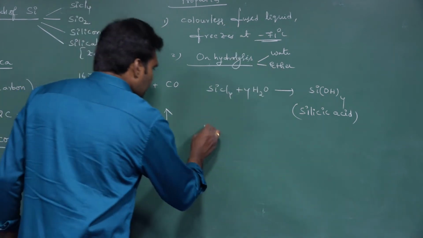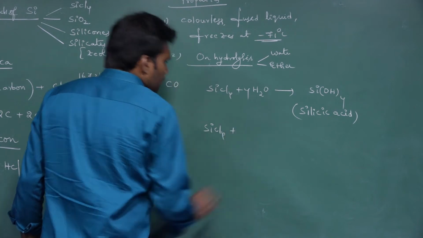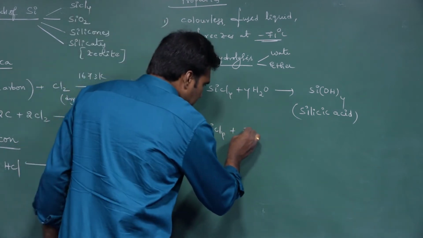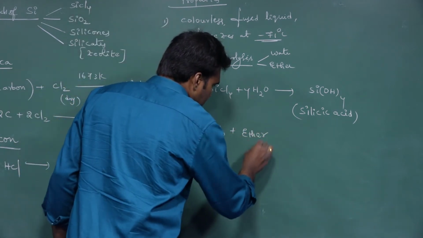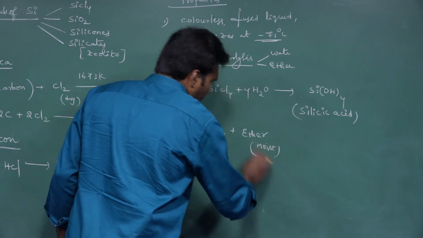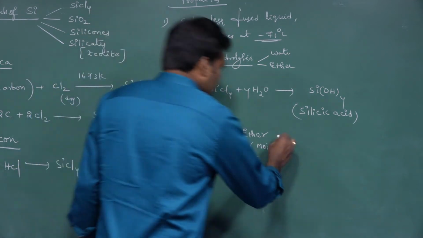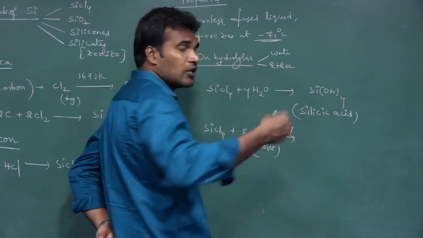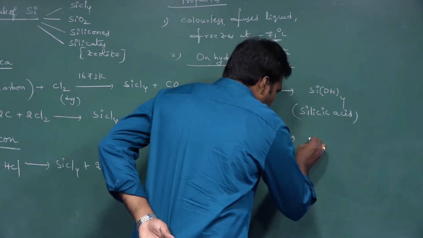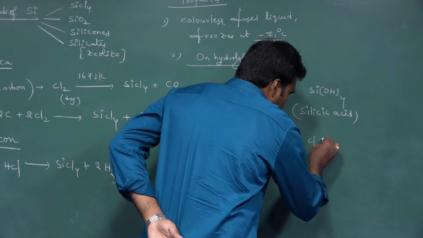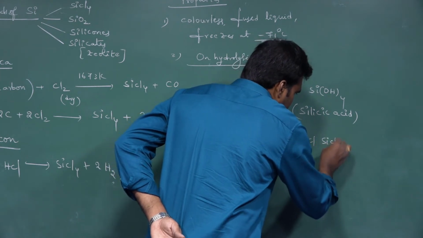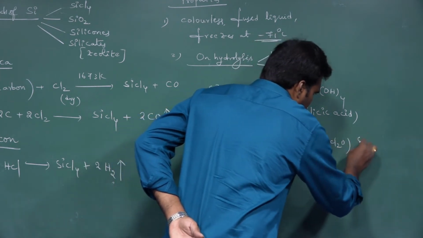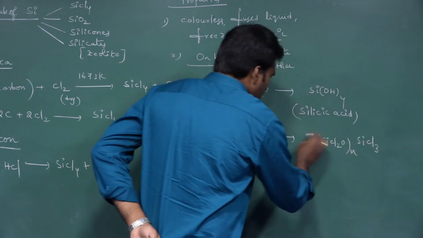Suppose you do the hydrolysis of SiCl4 with ether, what will happen? When SiCl4 undergoes hydrolysis with moist ether, we get a polymer like this: Cl, SiCl2O, SiCl3.